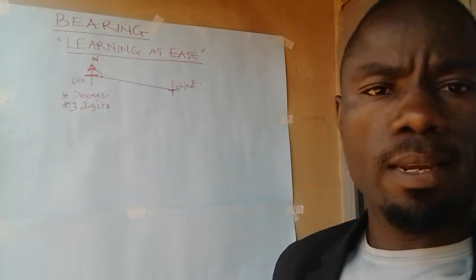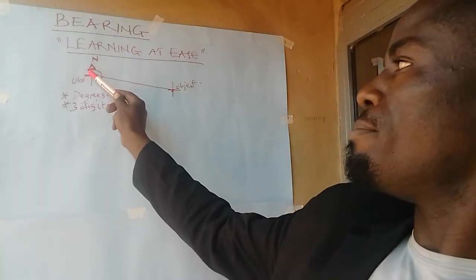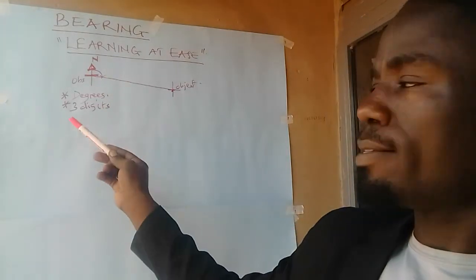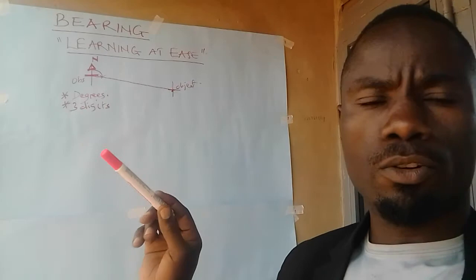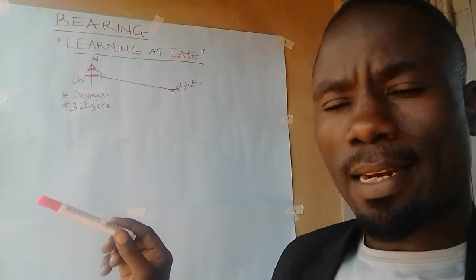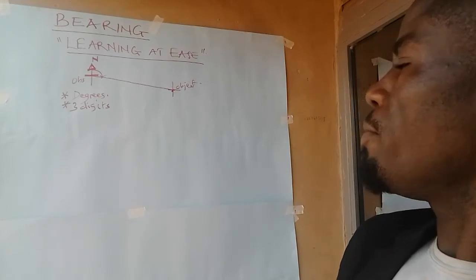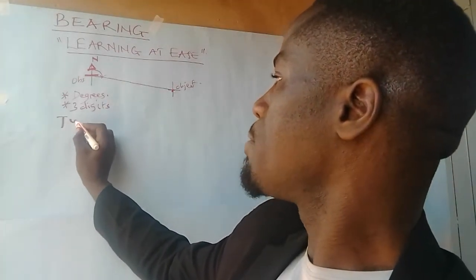It must be in 3 digits. But we should know that this is basically the location of a point, a place, or anything in relation to a fixed point, that is in degrees. So before we go so far, we need to know the types of bearing.